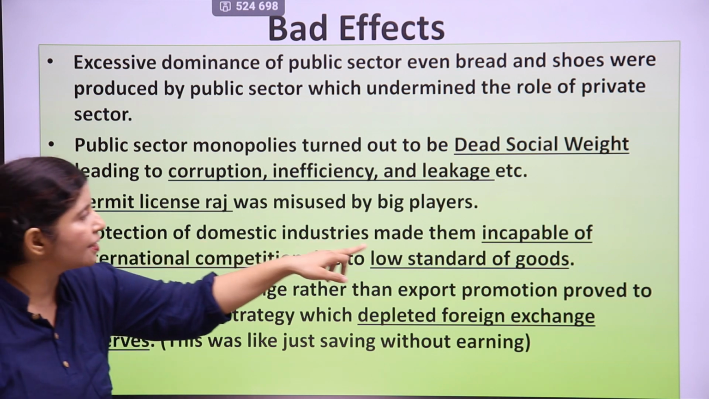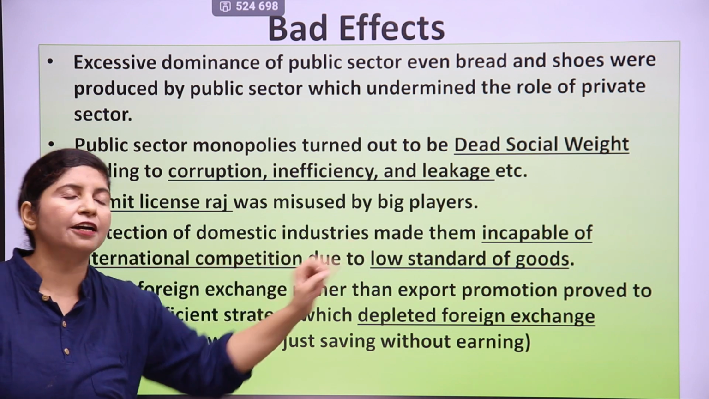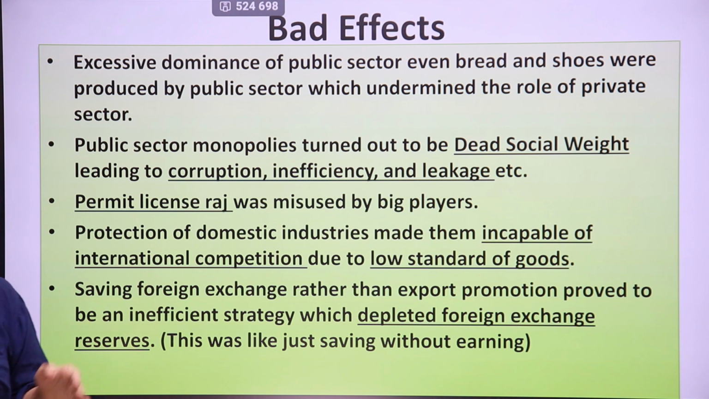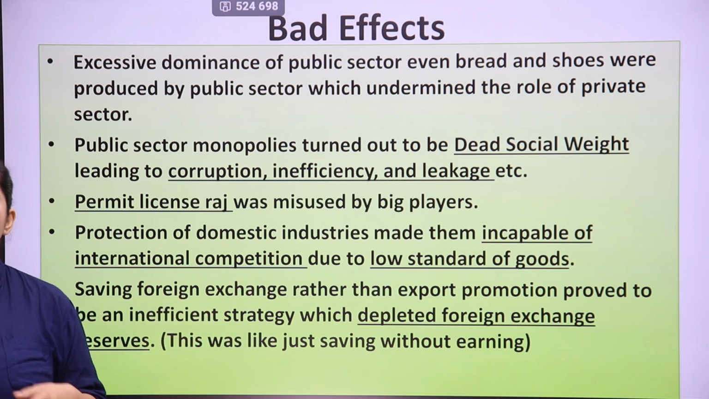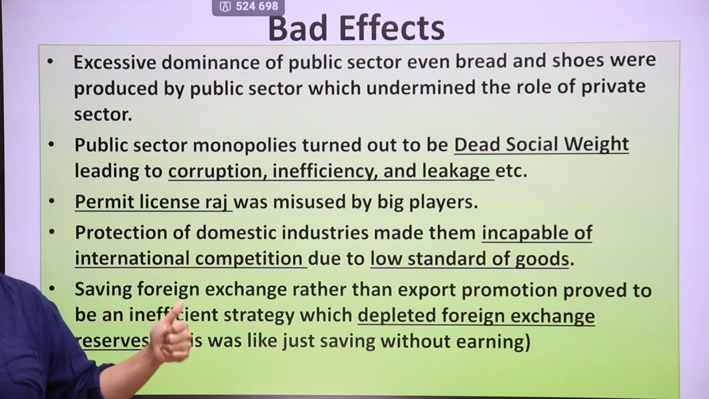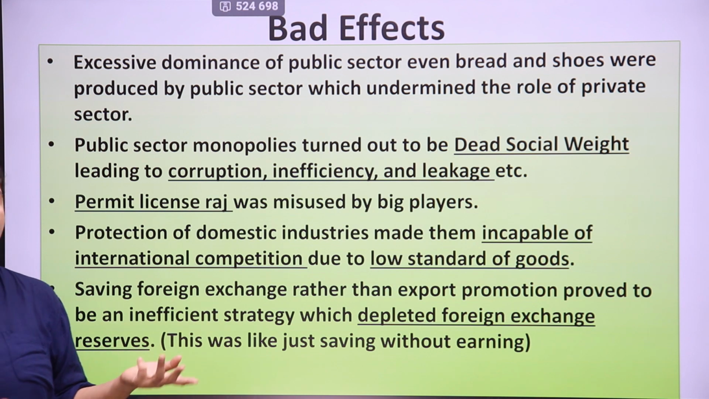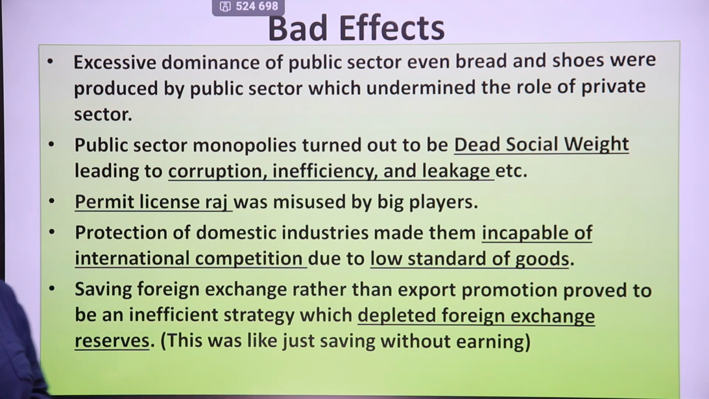Production of domestic industries made them incapable of international competition due to the low standard of goods. When the government provides production to industries, they tend to produce cheaper items, and those cheaper items could not sell in international markets, and people of India were consuming inferior goods in India. So it was a losing battle, a lost battle, in both the international sector and India as well.